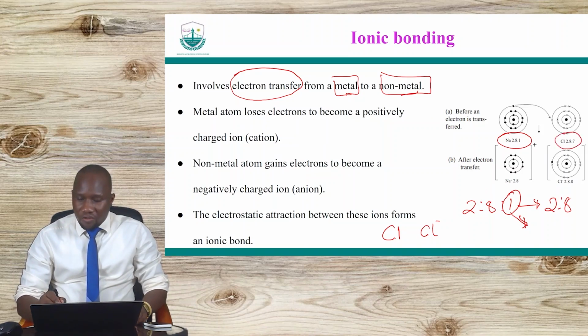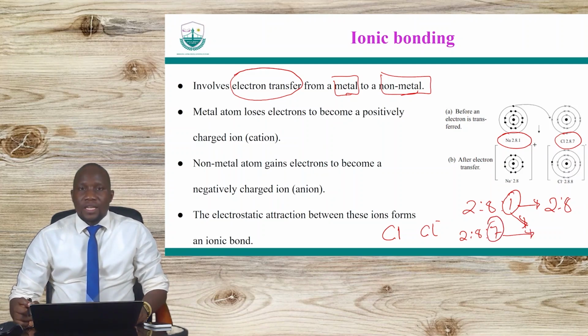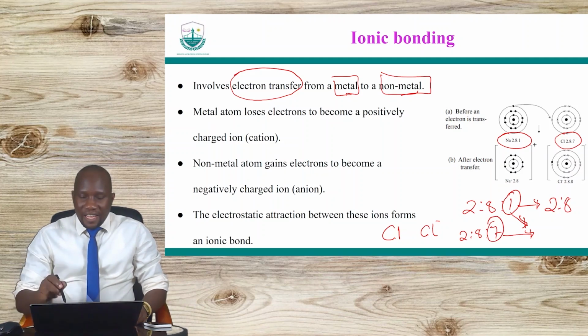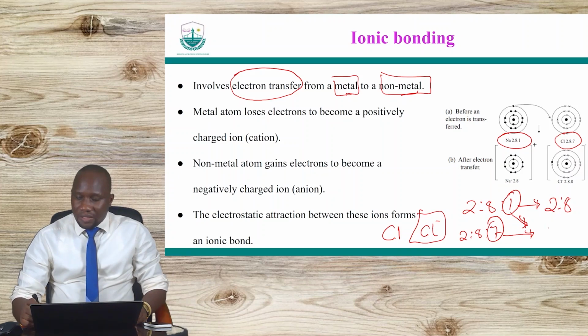The configuration of chlorine is 2, 8, 7. It has to move in a way that increases to 8. So by gaining the electron and becoming chloride, it increases its configuration to 8, and then it becomes stable. So it becomes 2, 8, 8.